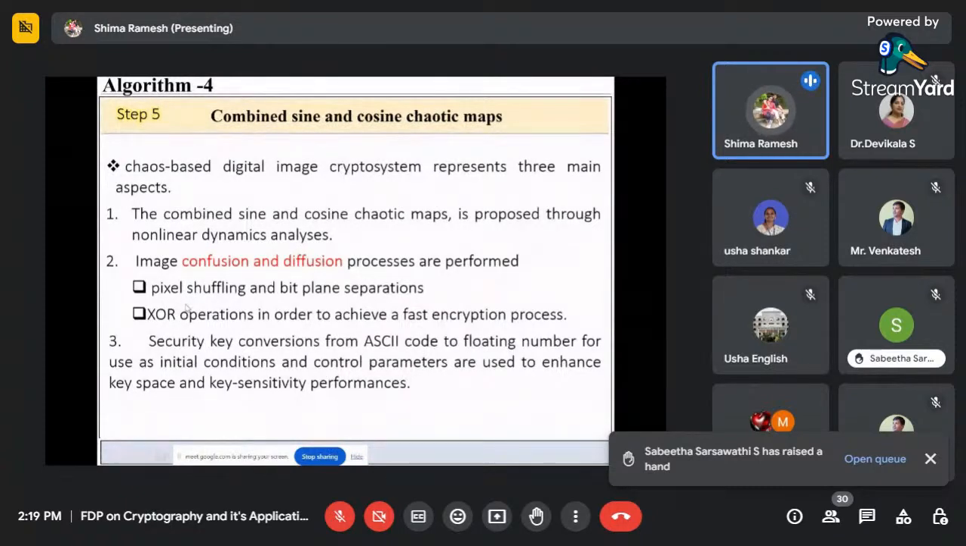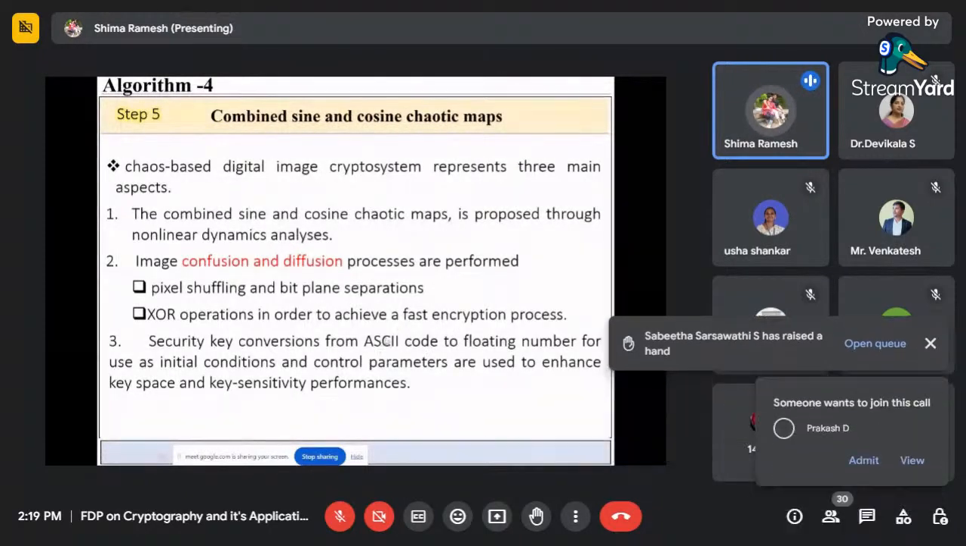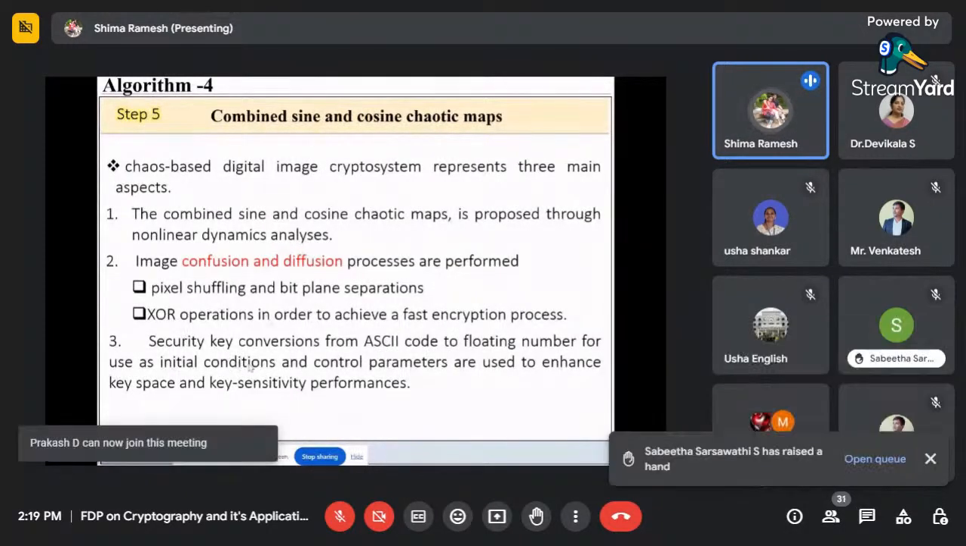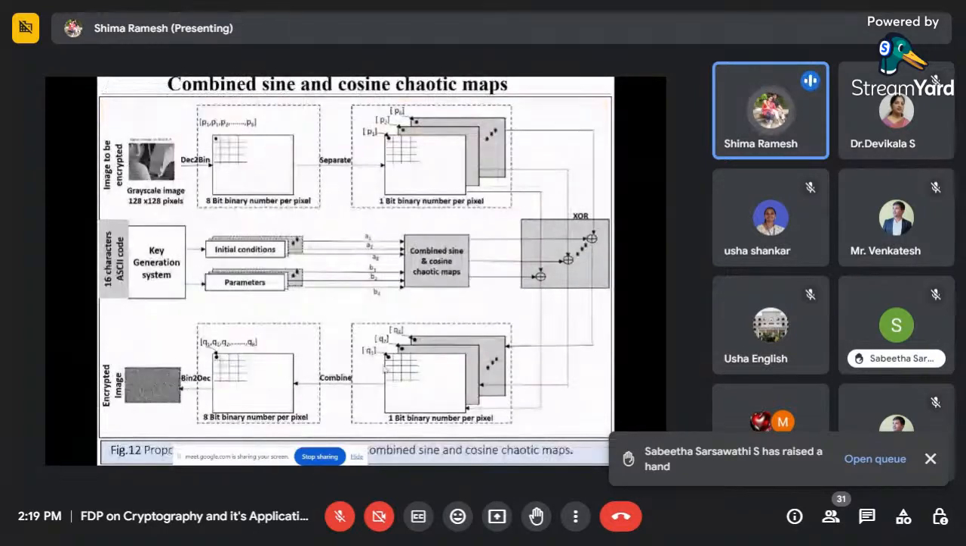Then the third is the security key. How is the security key generated here? With the help of ASCII code to floating point number conversion. We generate random characters as a secret key, and those characters are converted into ASCII code. With the help of that ASCII code, we generate the initial conditions and control parameter. These are the other keys for this algorithm, so we use multiple keys in the combined sine and cosine chaotic map.